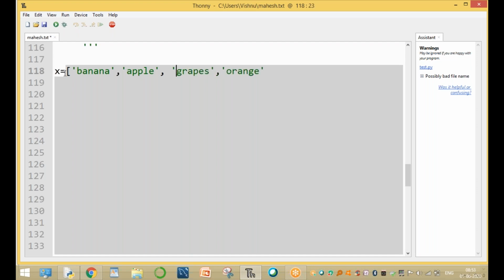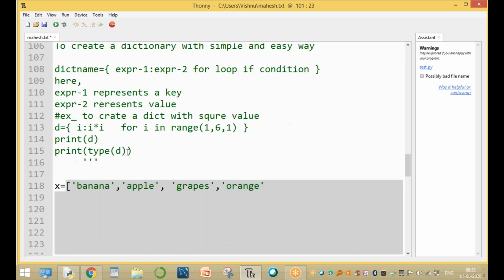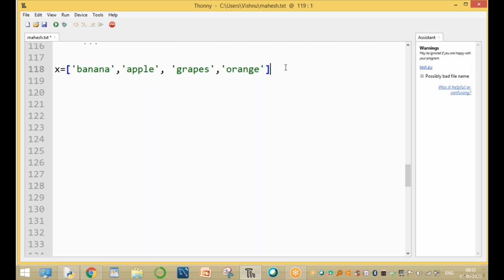These are the fruit names, the fruits list. To print the fruits list values, if the length of the string is more than 5, print the values, or if the length of the string is less than or equal to 5, print the fruit names only. To create this one only.